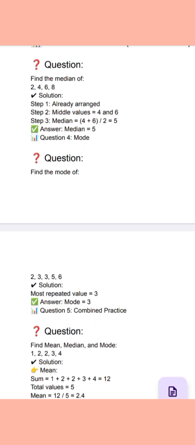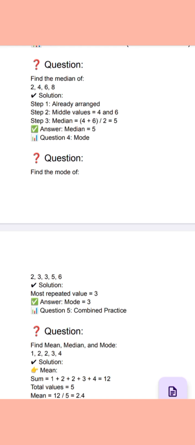Find the mode of the given data. We already know that mode is the value that appears most frequently in the given set of data. So the data is 2, 3, 3, 5 and 6. Most repeated value is 3. The mode is 3. Now move to the next question.